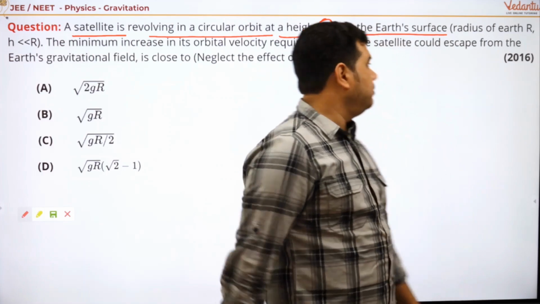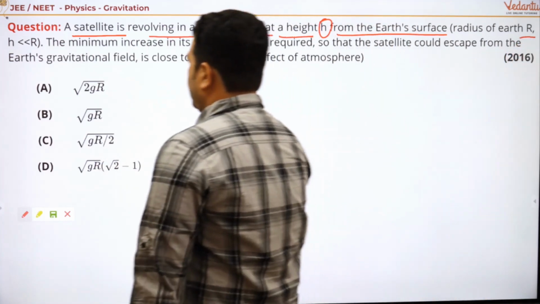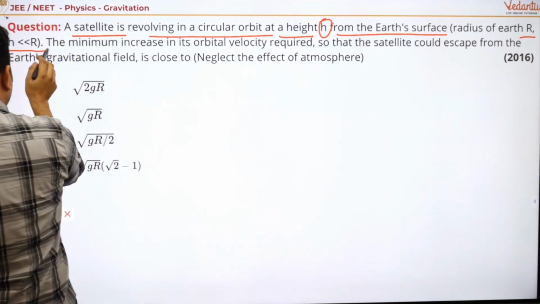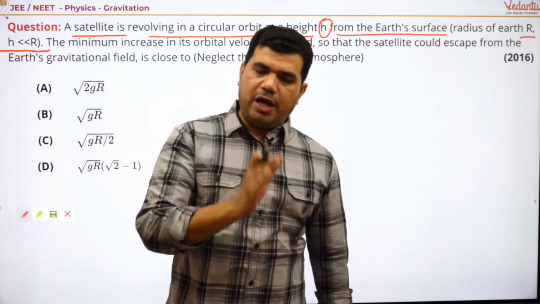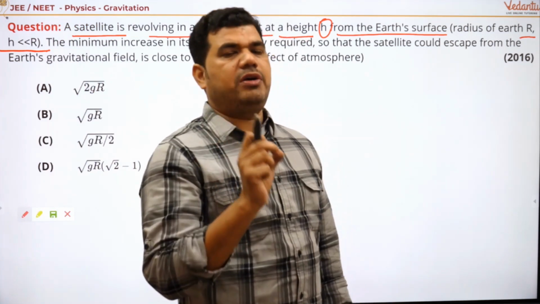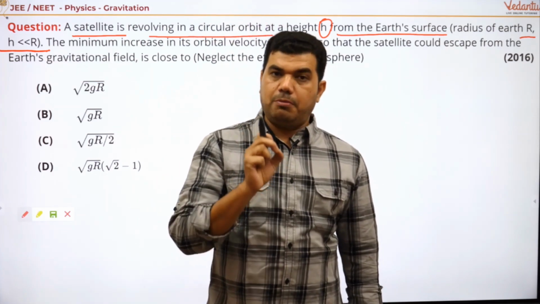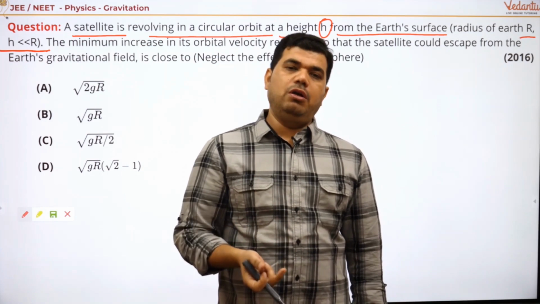Got it? Very good. Radius of Earth is R, and see, h is very less than R. Okay, so what is the formula for the orbital speed? We clearly have an idea about the formula, but here we are again going to derive or solve it just